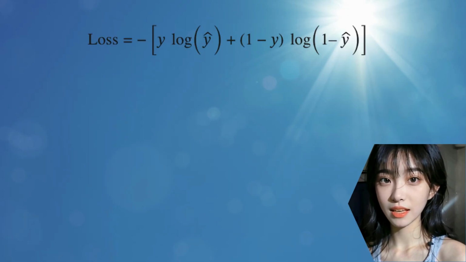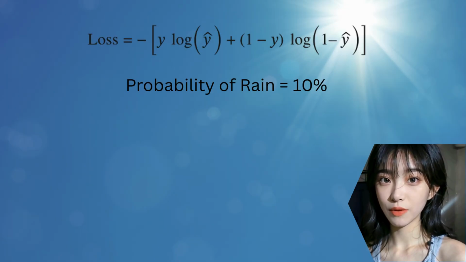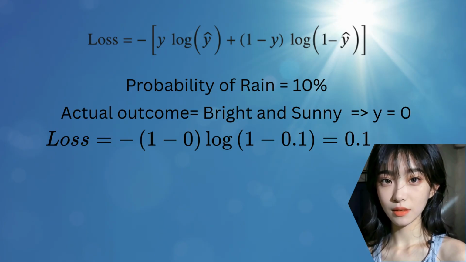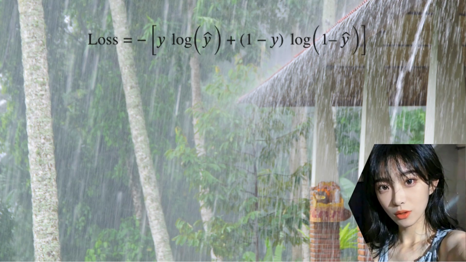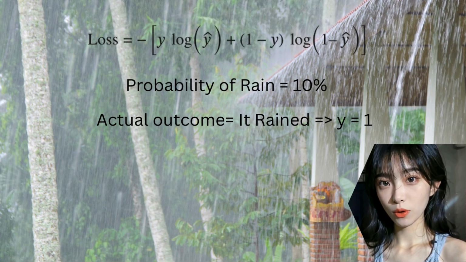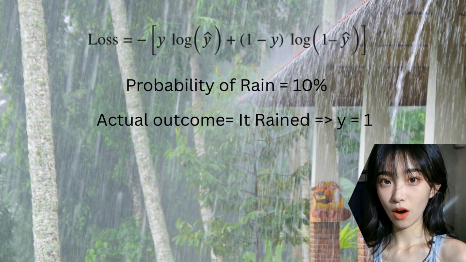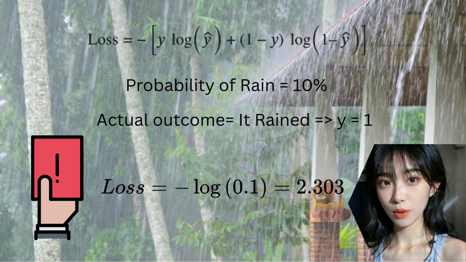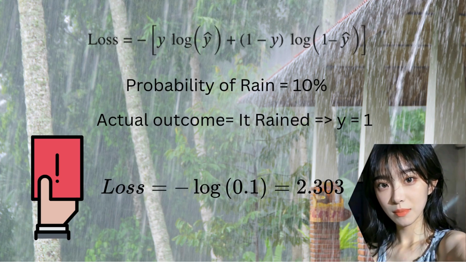Now for the flip side. If you predict a 10% chance of rain and it's sunny, you were right again. Low surprise, low penalty. But now, consider this. What if you predict only a 10% chance of rain, but it pours? This is the biggest surprise of all. An event you considered almost impossible actually happened. Binary cross-entropy gives this scenario the highest penalty. It's the model's way of saying, wow, I was completely blind to that possibility. I need to learn from this immediately.